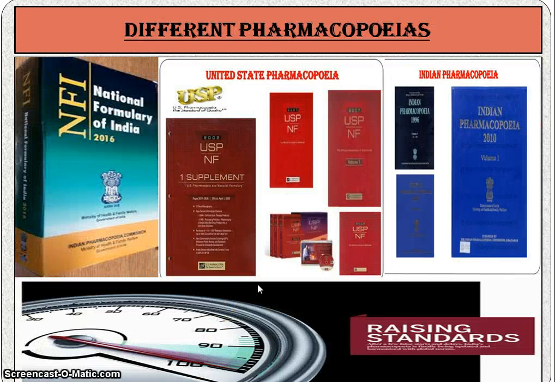The next one is the different pharmacopoeias, such as the National Formulary of India and the United States Pharmacopoeia. So there are lots of different pharmacopoeias.